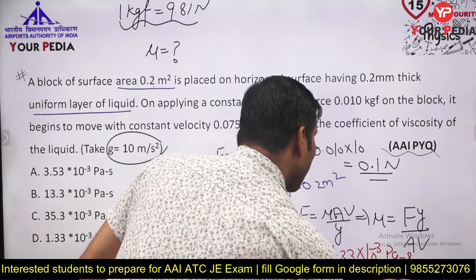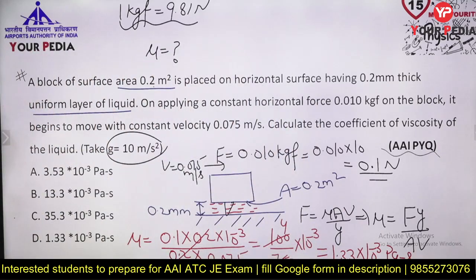You know guys, the unit of dynamic viscosity is 1.33 into 10 to the power minus 3 Pascal second. So what is the right answer guys? Option D will be the right answer. This question was asked earlier, so I hope you got some basic understanding.